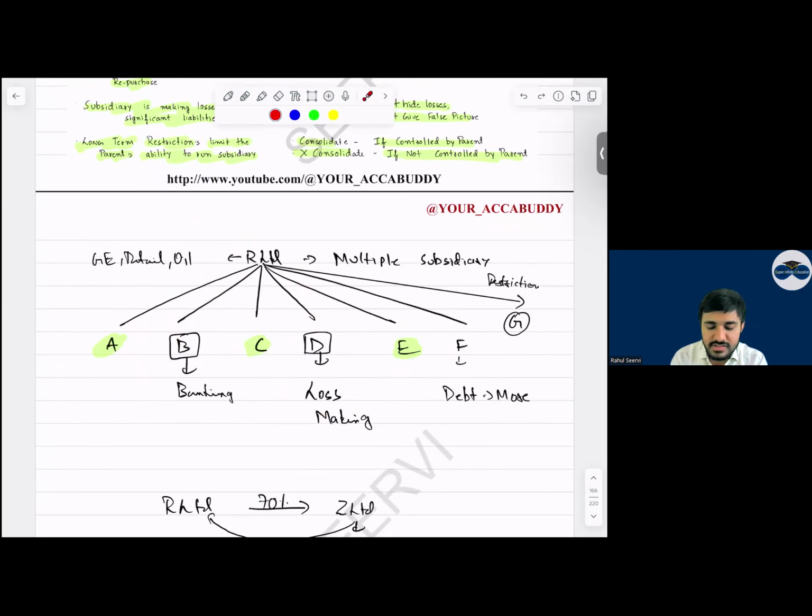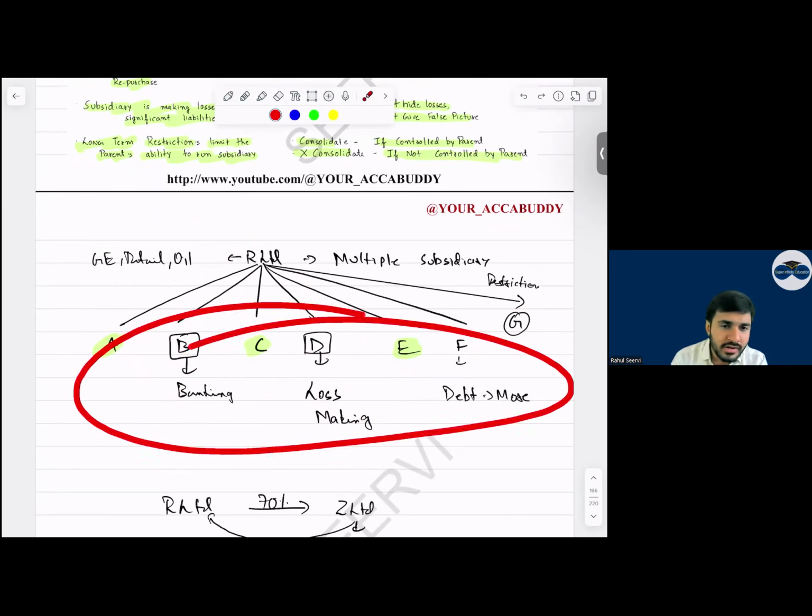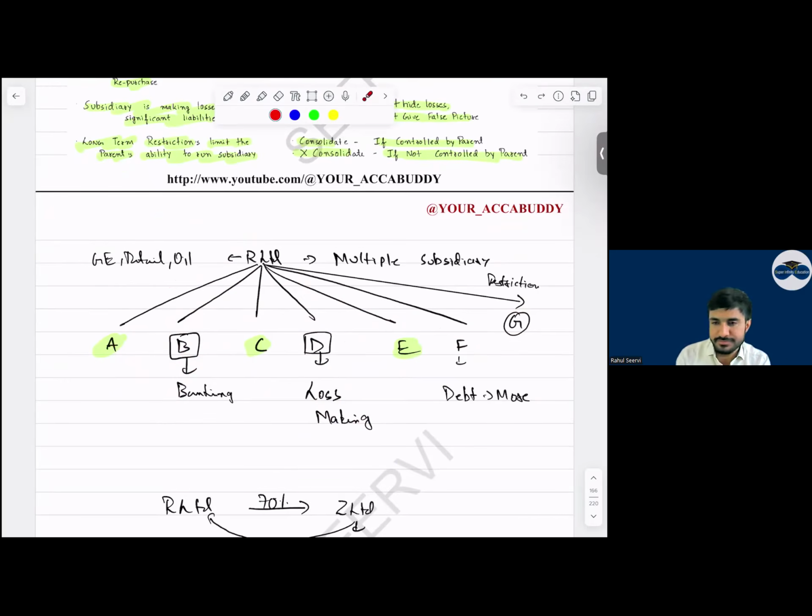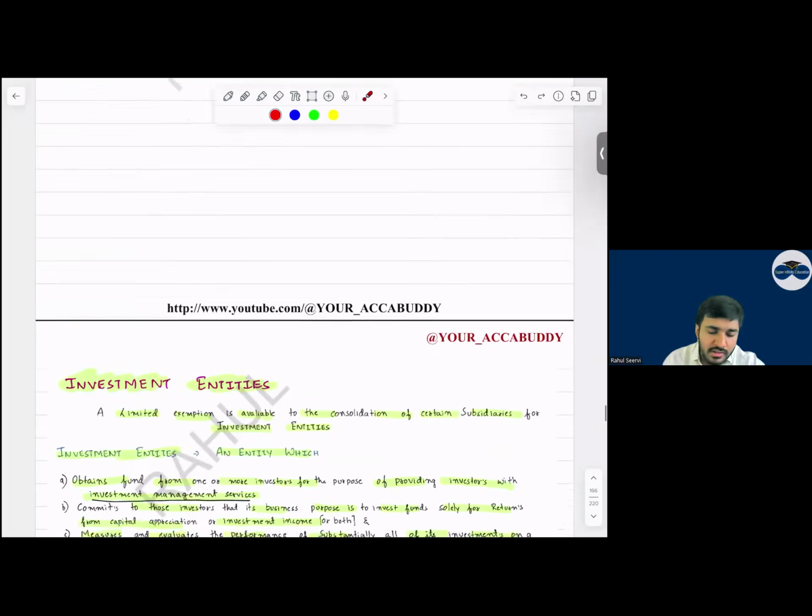Now Reliance will say that we will not consolidate these subsidiaries because this one has more debt, it will increase our gearing. This is loss making, it will decrease our profit. This is a banking company, it's a totally different sector. We will not consolidate it. Can we avoid this? What do you think, everyone? No, no, no. This theory is important. If you're lucky and get a question regarding this, 3 to 4 marks, not more than that. Maximum 4. This is also done.